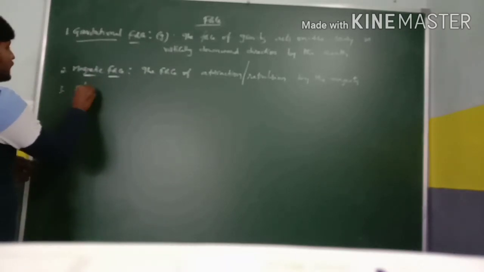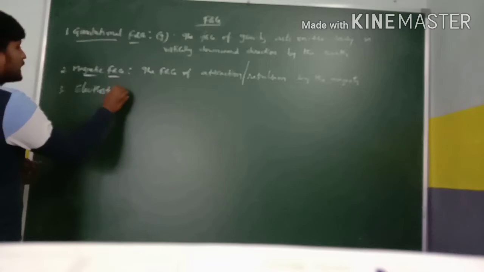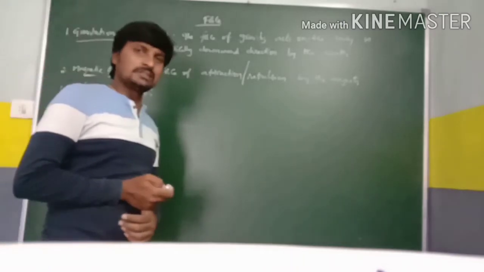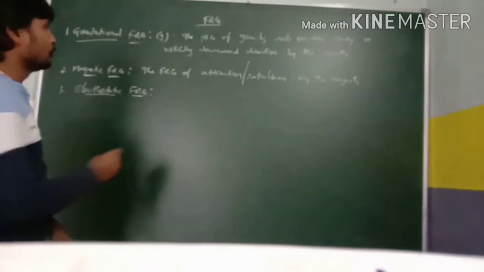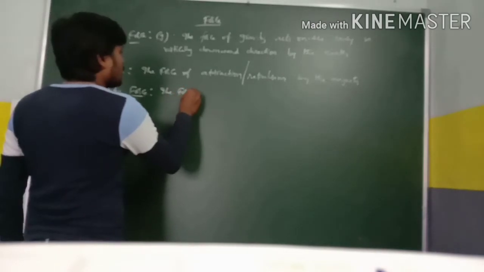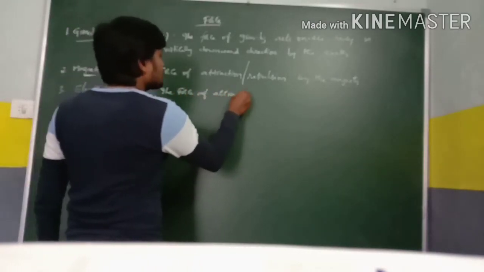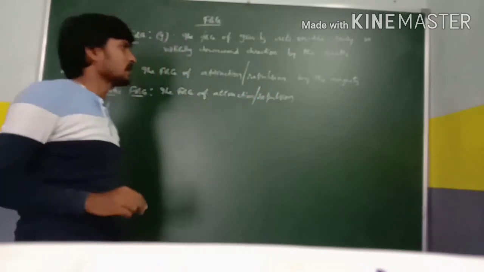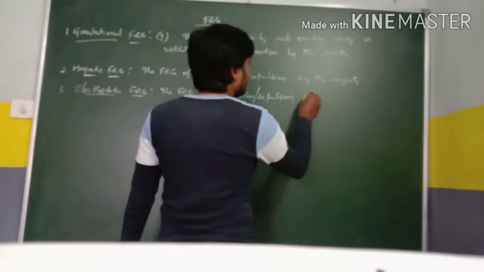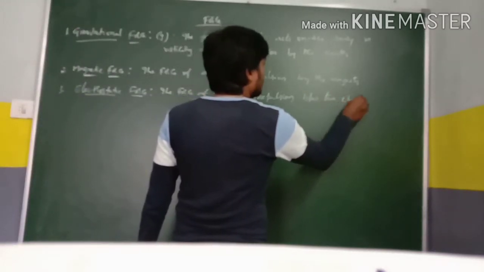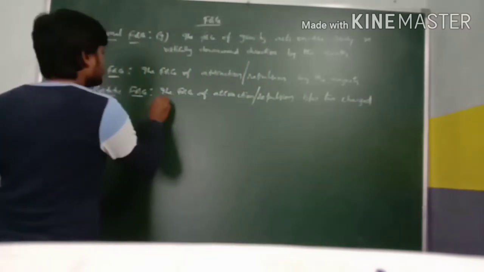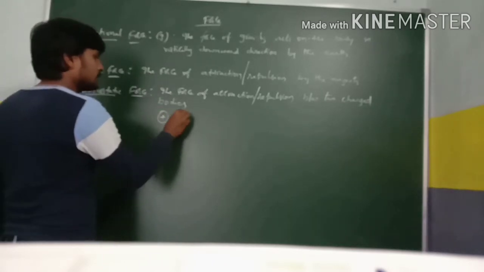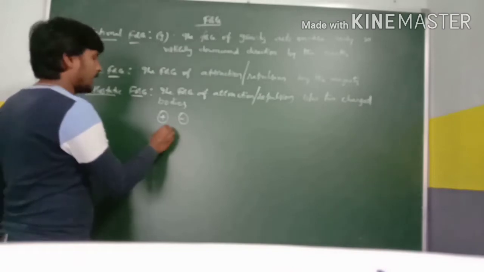The third one is electrostatic force. This electrostatic force is due to charged bodies. It is the force of attraction or repulsion between two charged bodies. For example, if it is a positive charge and a negative charge, then attraction takes place.